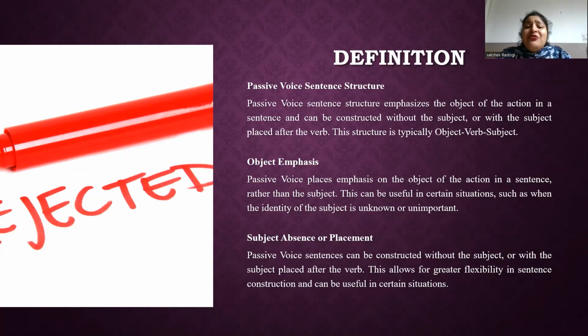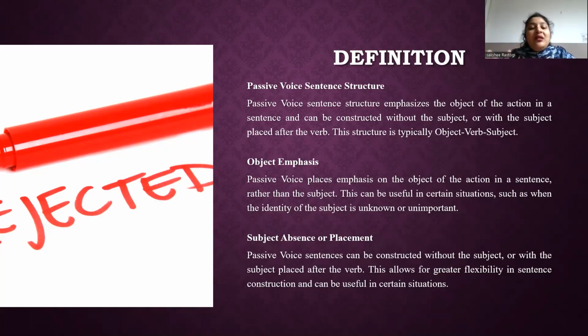Subject emphasis means the subject is placed at the beginning of the sentence before the verb. So, Shakespeare wrote the play. The focus is on Shakespeare, the writer. By changing the subject's presence and placement, you can shift the emphasis and meaning of the sentence from the action and object to the doer of the action, which is the subject, or from the doer of the action to the action and object, to emphasize the object's experience or the subject's role.